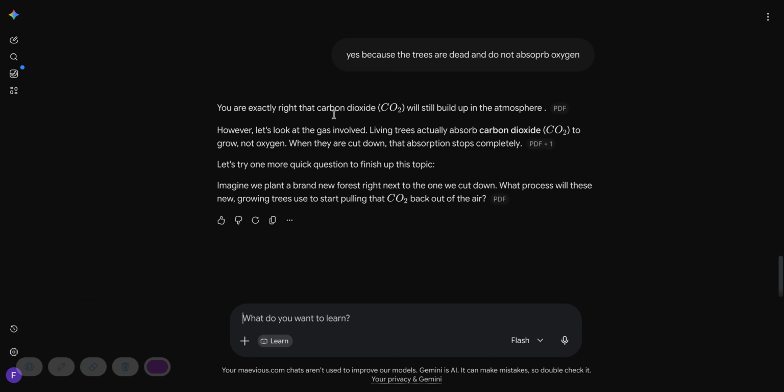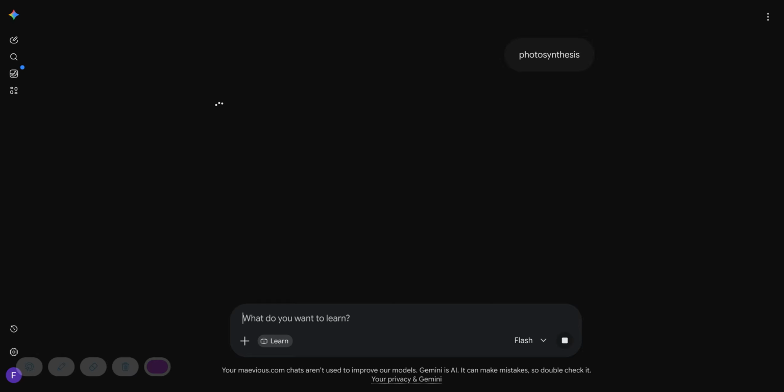It says here, you're exactly right that carbon dioxide will still build up in the atmosphere. However, let's look at the gas involved. Living trees actually absorb carbon dioxide to grow, not oxygen. When they're cut down, that absorption stops completely. Let's try one more quick question to finish up this topic. Imagine we plant a brand new forest right next to the one we just cut down. What process will these new growing trees use to start pulling that CO2 back out of the air? And that is, let's do it right, photosynthesis. So plants absorb carbon dioxide by photosynthesis.